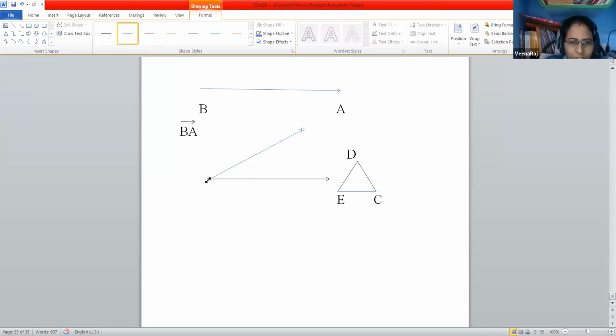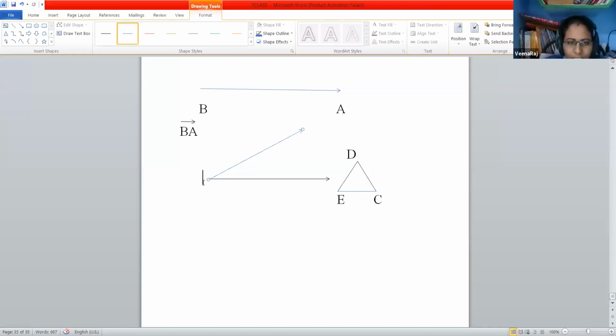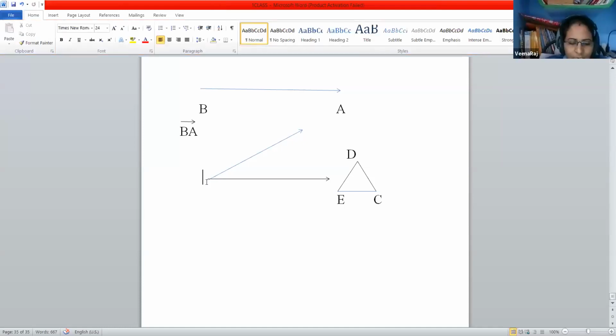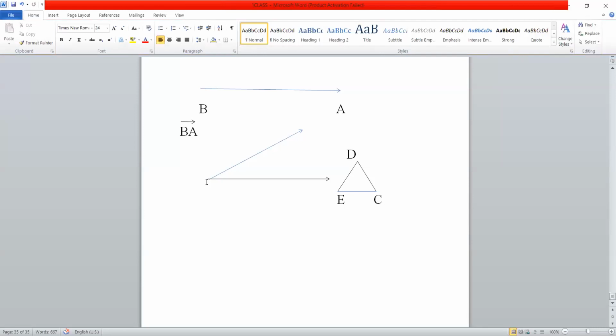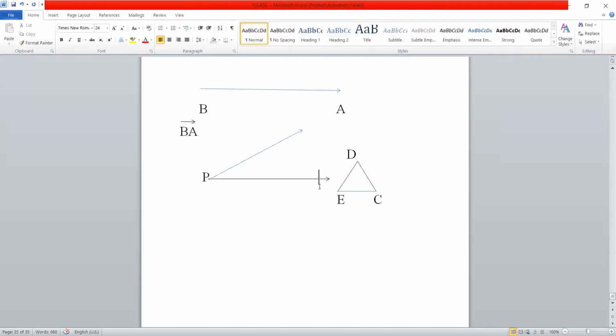Here, once you observe, this is the fixed point of these two rays. Suppose here I will take the point as P. P is a fixed point for these two rays, right? Again here I will take one more name as Q.